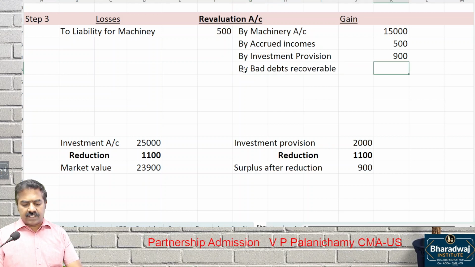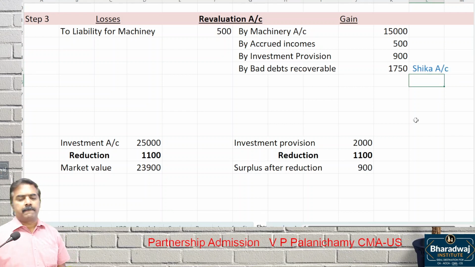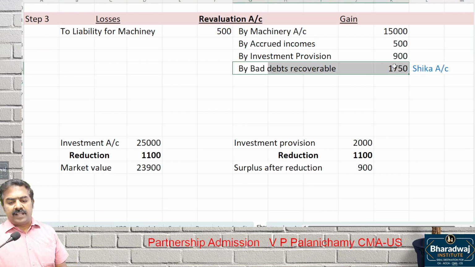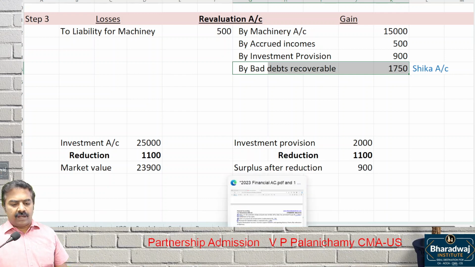How much bad debts recoverable? That is old customer. Bad debts recoverable. Is it recovered or recoverable? Promise to pay. He has not paid the money yet. Promise to pay. Bad debts recoverable becomes what? A gain for us. Then, which adjustment next?